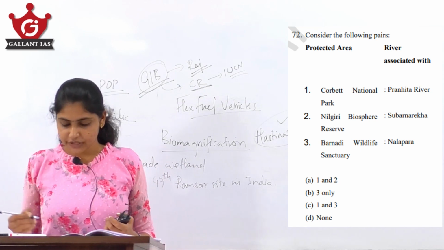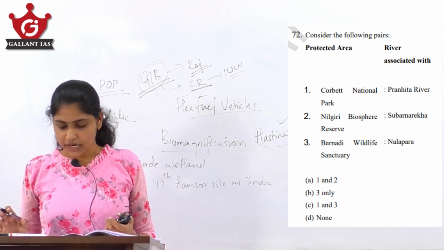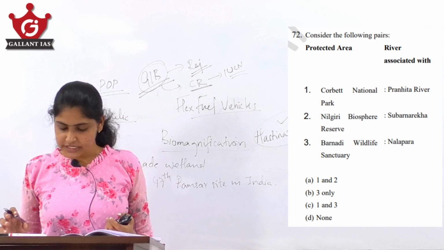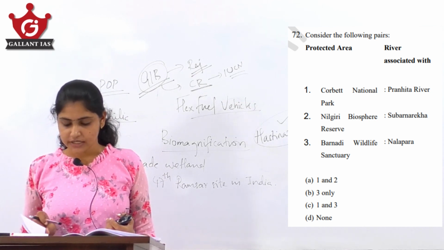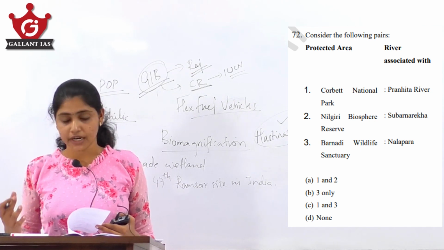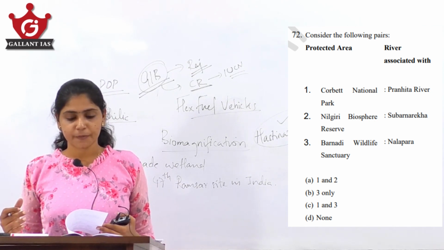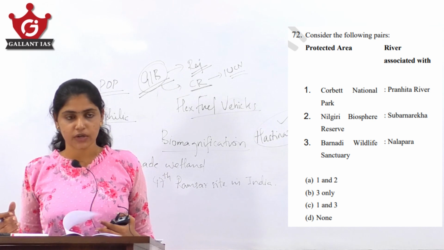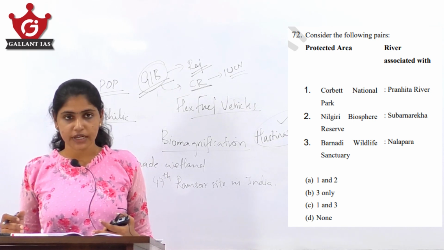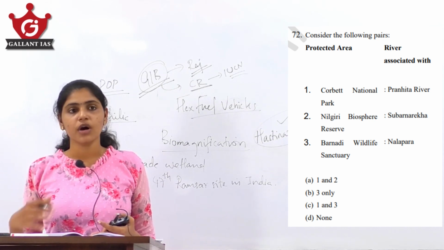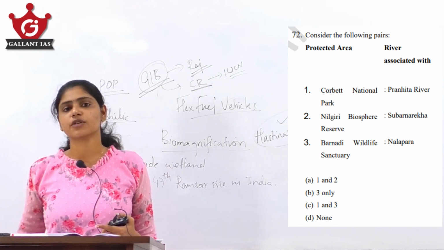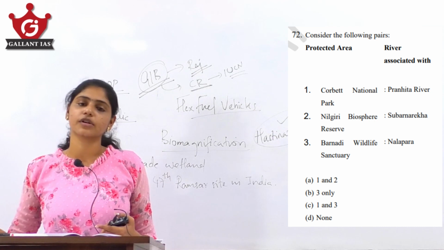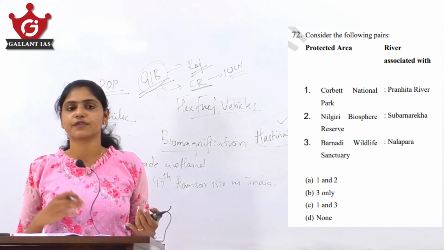Question number 72. Corbett National Park, Pranhita River; Nilgiri Biosphere Reserve, Subarnarekha; Barnadi Wildlife Sanctuary, Nalapara Reserve, Nalapara River. The options are: 1 and 2 only, 3 only, 1 and 3 only, none. With regard to this question, it is very important for you to know which protected areas are on the banks of which rivers, or which rivers are flowing through the protected areas, as I have told earlier.